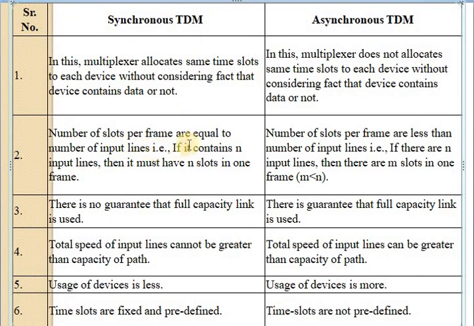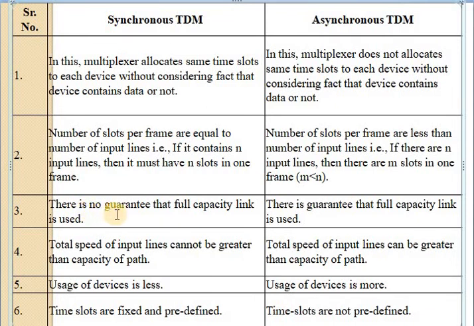The number of slots per frame is equal to the number of input lines in synchronous TDM, but in asynchronous TDM the number of slots per frame is less than the number of input lines. That is, if there are n input lines, then there are m slots in one frame, where m is less than n. In synchronous TDM, if there are n input lines, then there must be n slots in one frame.